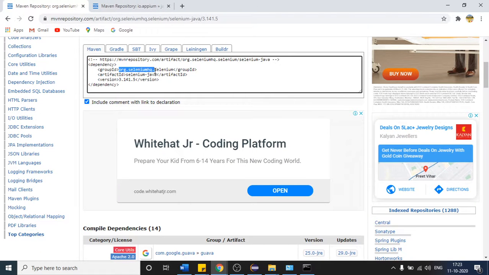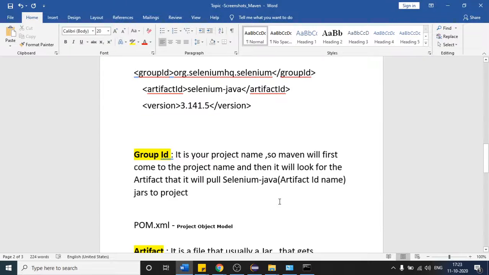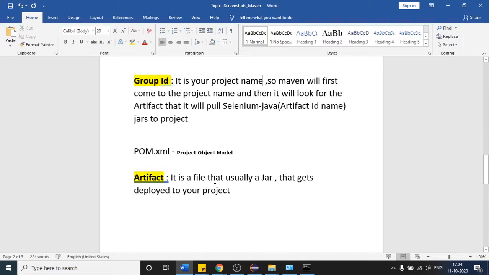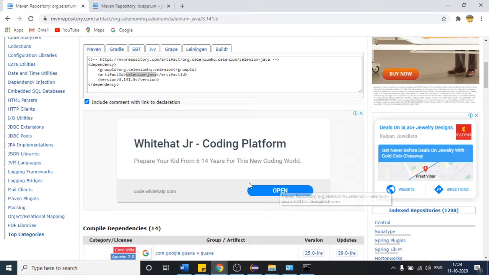So group ID is the project name, and what is this artifact ID? It is just a file, usually a jar file. Earlier we used to provide the jar files from our local system, but now we will take the help of Maven, and we are going to get all the jars. It is just a jar file that gets deployed to your project, and you can use them accordingly. And if I come here, what is the jar file here?